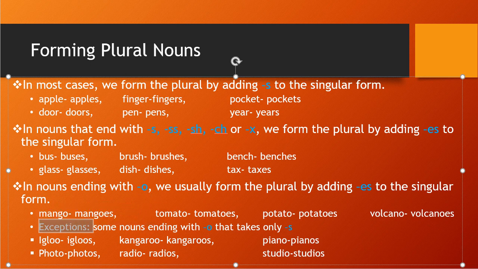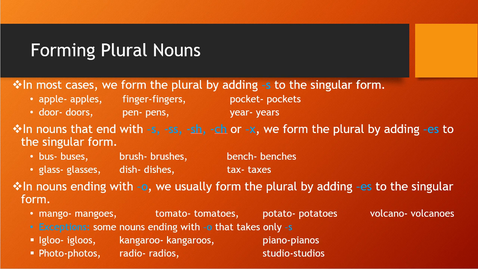But now if you see, there are some exceptions. There are some words which end with o, but you cannot put es. See, I have written the exceptions: some nouns ending with o take only s, not es. So these are the exceptional nouns. First one is igloo. See, the ending is o but the plural is igloos. I have just put one s, not two, right?